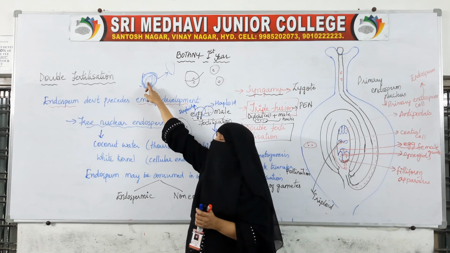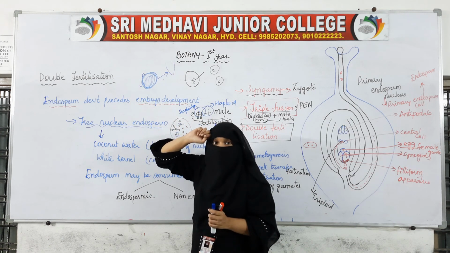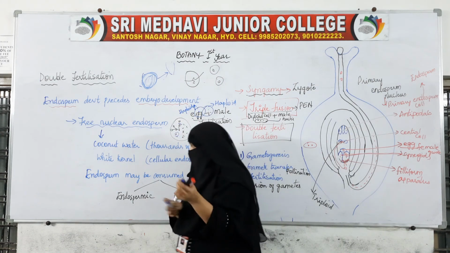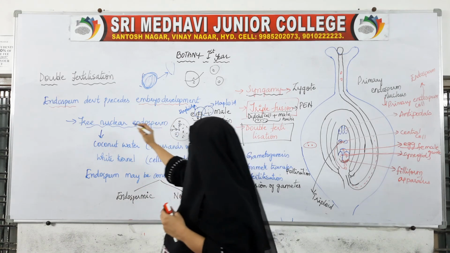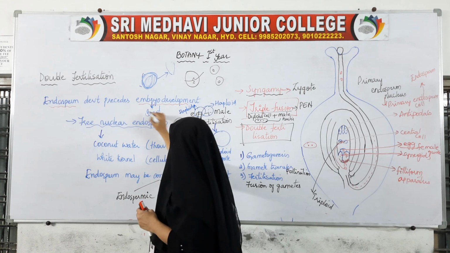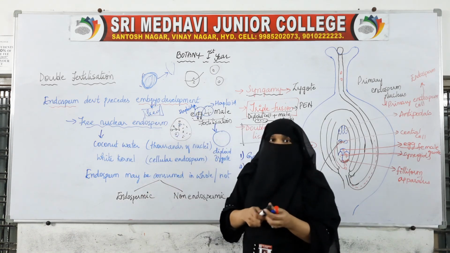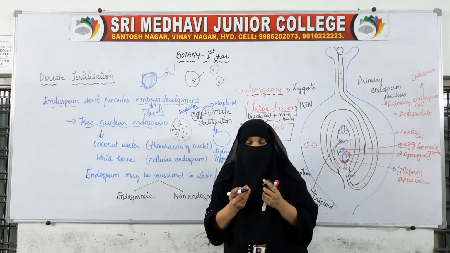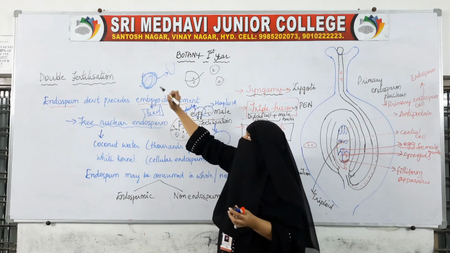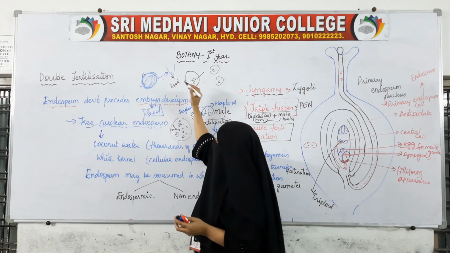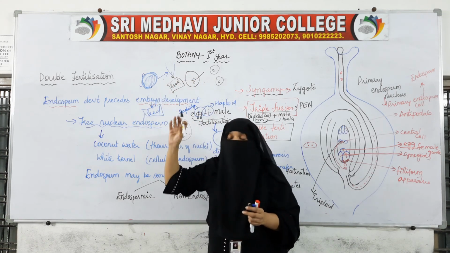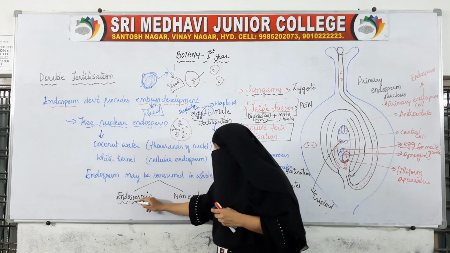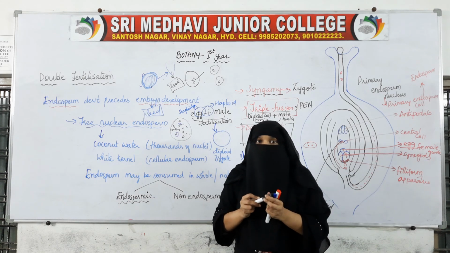If this embryo has consumed all the endosperm, then the seeds are called differently. But until it becomes a seed, if certain endosperm is left inside along with the seed, then those seeds are called endospermic seeds.